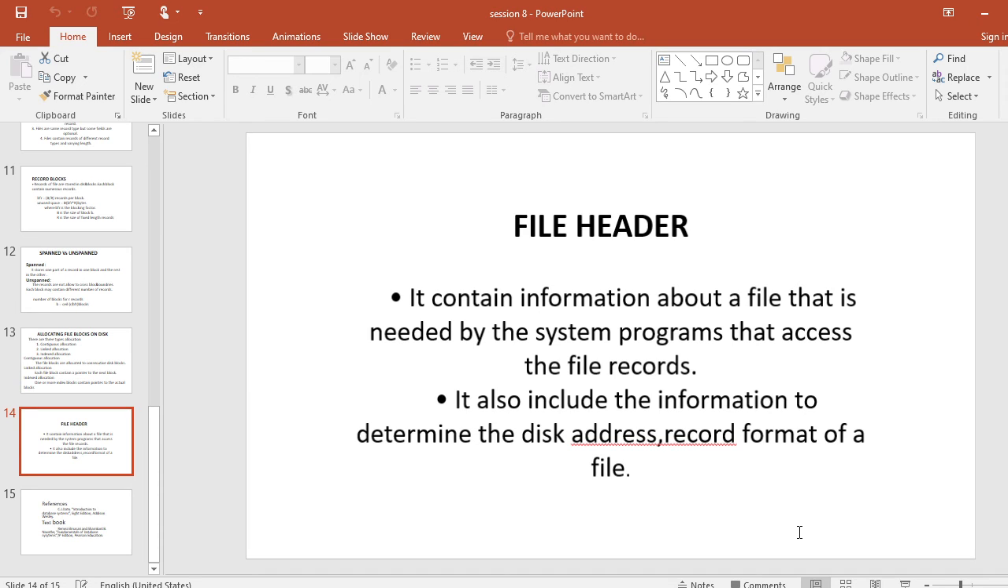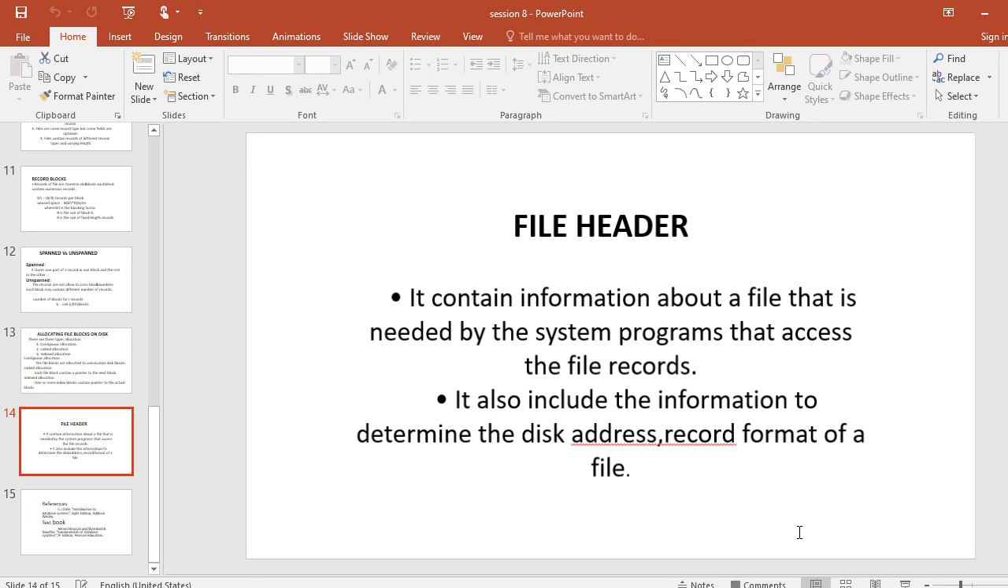One or more blocks are copied into the main memory buffers to search for a record on a disk. The information contained in the file header is useful for the program to search for the desired record until the record is located or all the file blocks have been searched unsuccessfully.